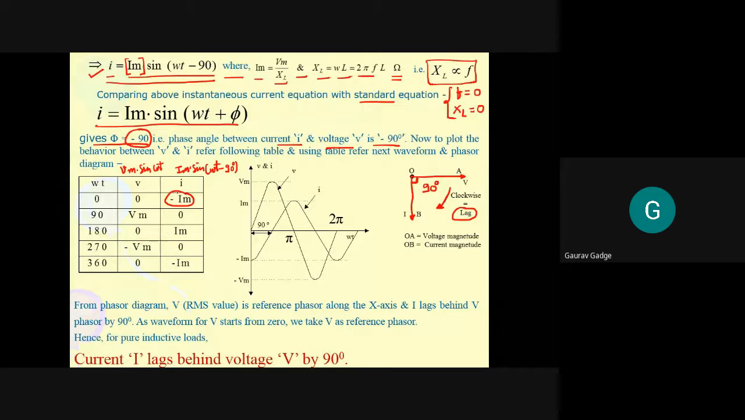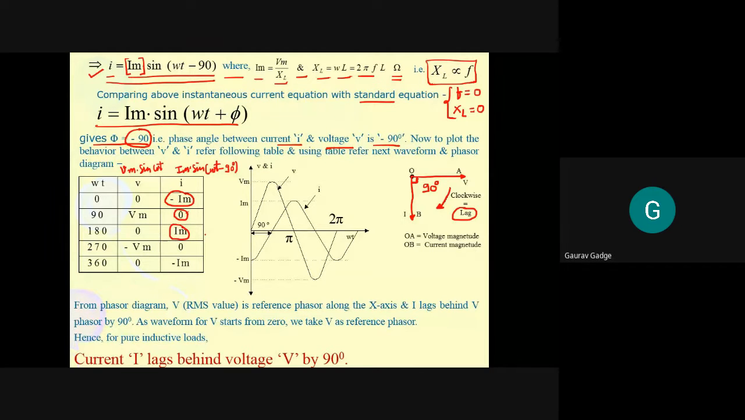Okay, now just check. When omega t is equal to 90, put this in the equation. What do you get? Sin of 90 minus 90. What is 90 minus 90? 0. What is sin 0? 0. If sin 0 is 0, it means I is equal to 0. Let us check the third instance, 180 degrees. Put 180 degrees here. What is 180 minus 90? 90. What is sin 90? Sin 90 is 1. If sin 90 is 1, what is I? I is equal to Im. Just check, I is equal to Im.